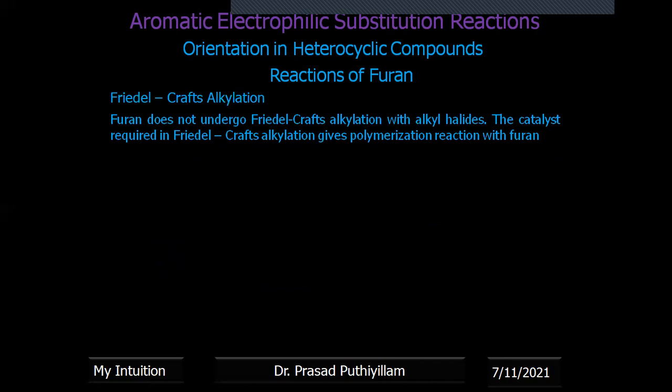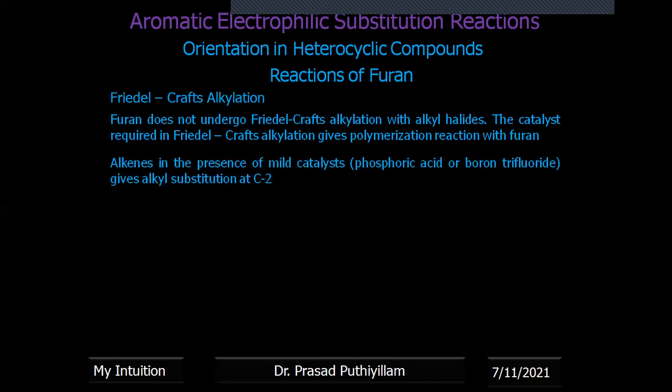Friedel-Crafts alkylation will not happen as such with normal alkyl halides, but a similar type of reaction is possible with mild reagents like phosphoric acid or boron trifluoride. The reaction I'm giving is with an alkene and phosphoric acid. The alkene will react with the acid similar to Markovnikov's addition. You heard about Markovnikov's addition: the positive part of the addendum adds to the carbon bearing more hydrogen atoms to get a more stable carbocation.